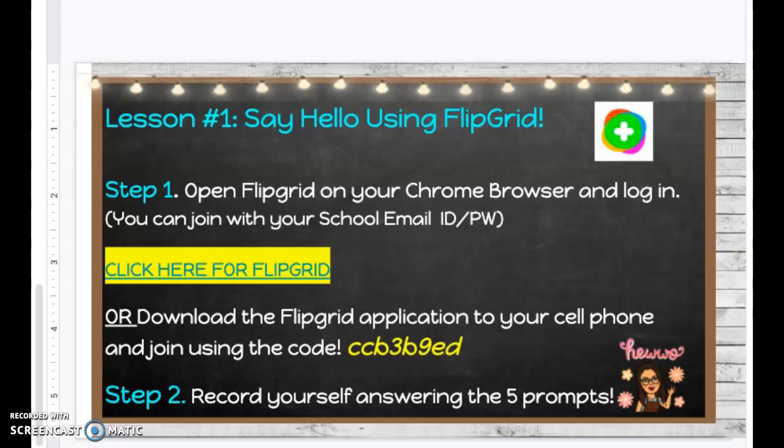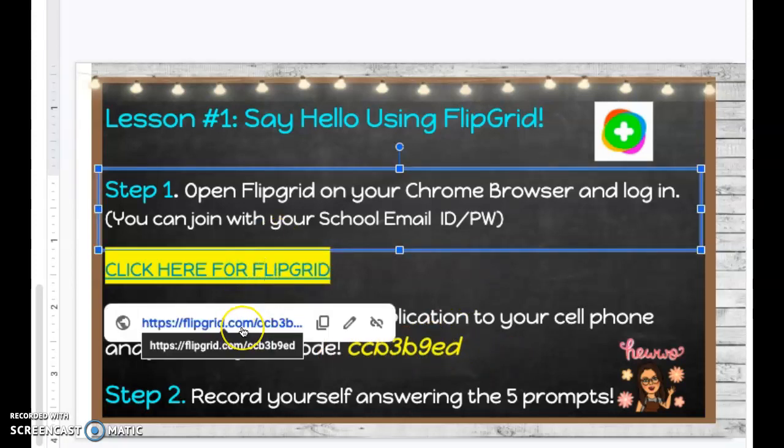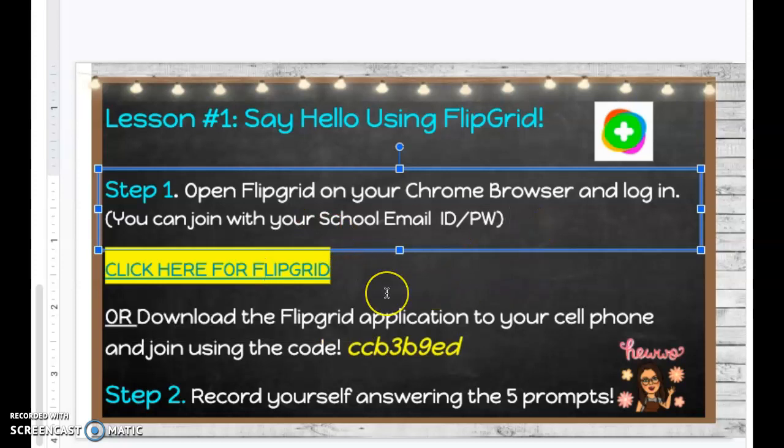So step one, we are going to open the FlipGrid application either on our Chrome browser, or we're going to download the application to our cell phones using a join code. The application icon looks like this. You can just type in the join code, or you can click on this hyperlink and go to the FlipGrid website and log in using your school email and password. If you have any other difficulties, please don't hesitate to reach out through Remind. Remember that your Remind codes are located in your syllabus.